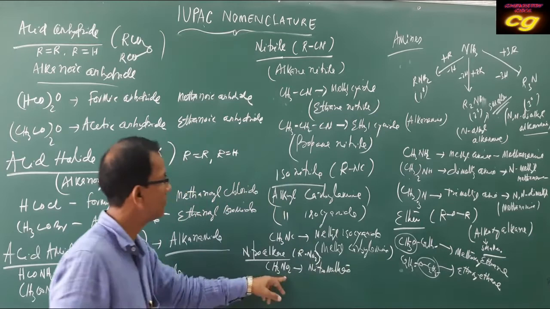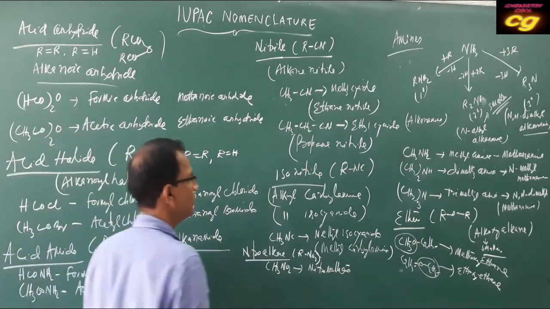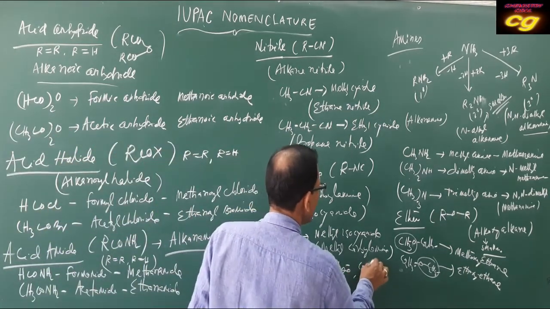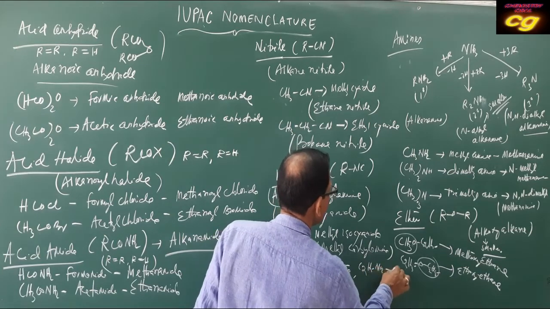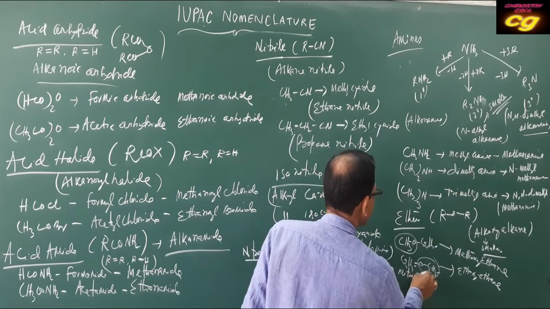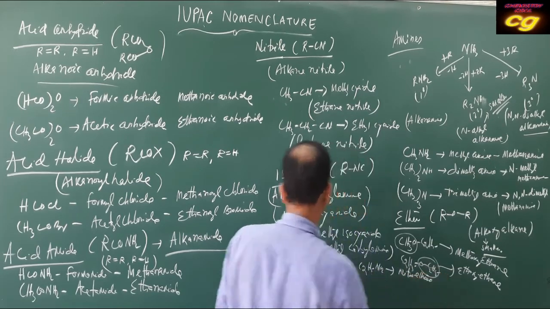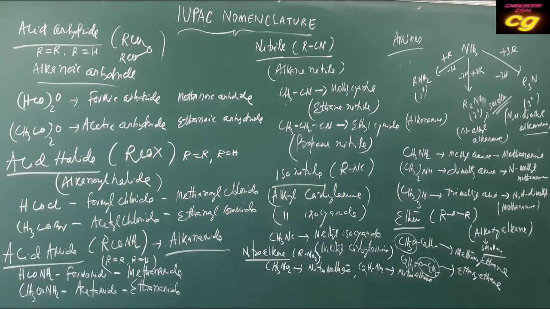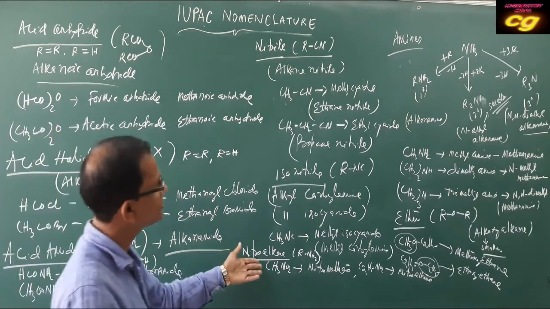And C2H5NO2 is called nitroethane. So like this, these are some important nitroalkane nomenclature.